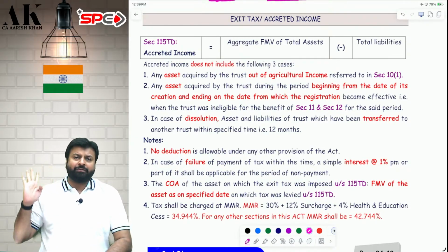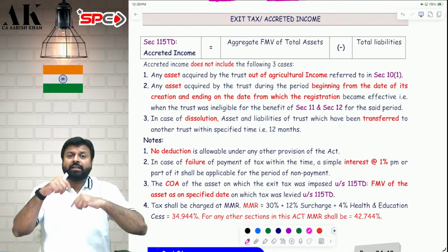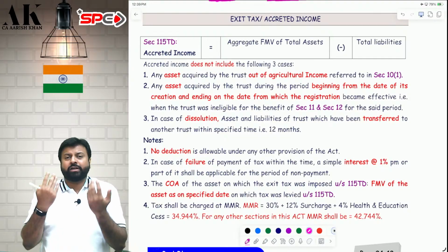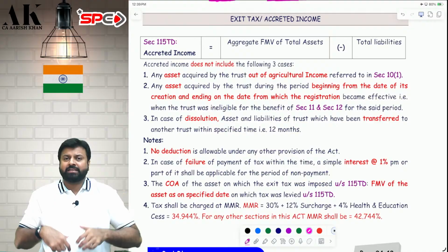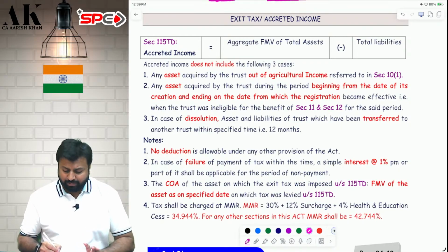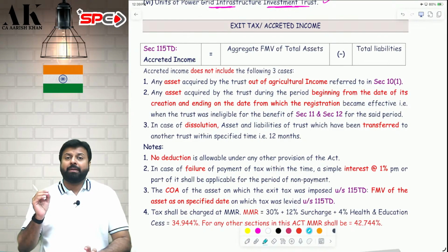So three persons are liable for exit tax. First, who ceases to be a trust. Second, who merges with another entity, which is a business entity, not a charitable entity. And third, who is dissolved and not transferring the assets and liabilities to another charitable trust registered under 12AB or 10(23C) within 12 months. In these three cases, you will be liable for exit tax. How much exit tax? MMR, 34.944% tax on your accredited income.